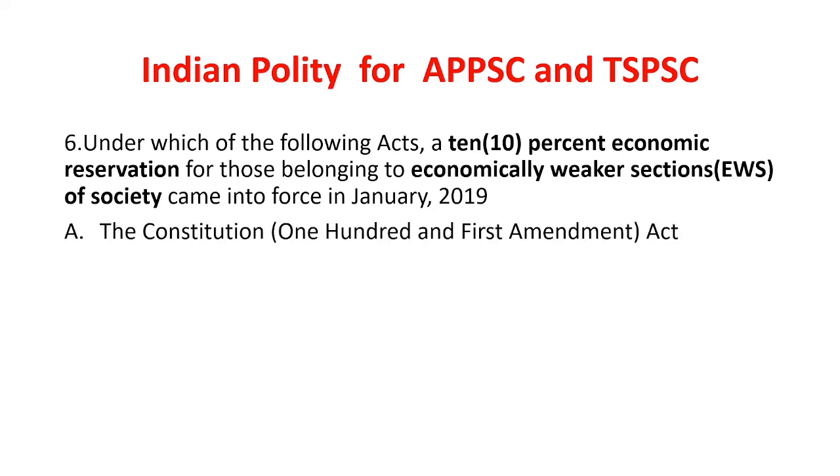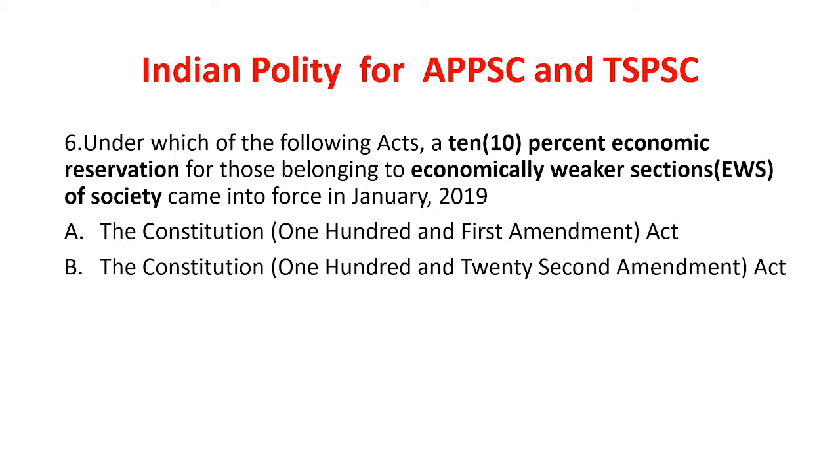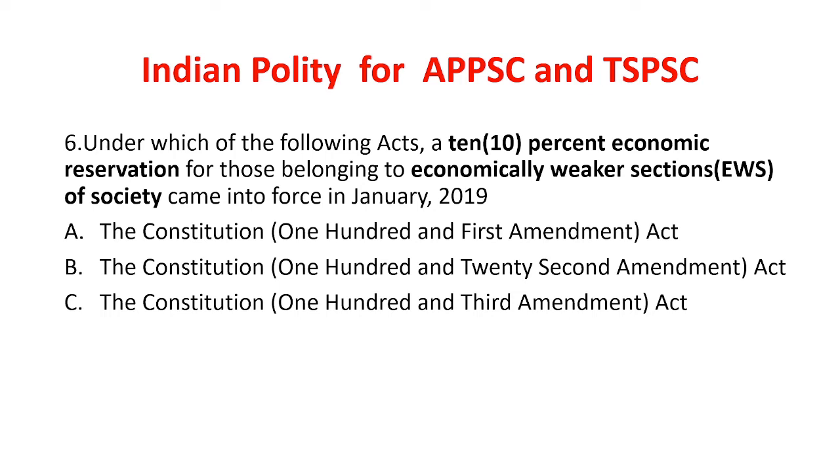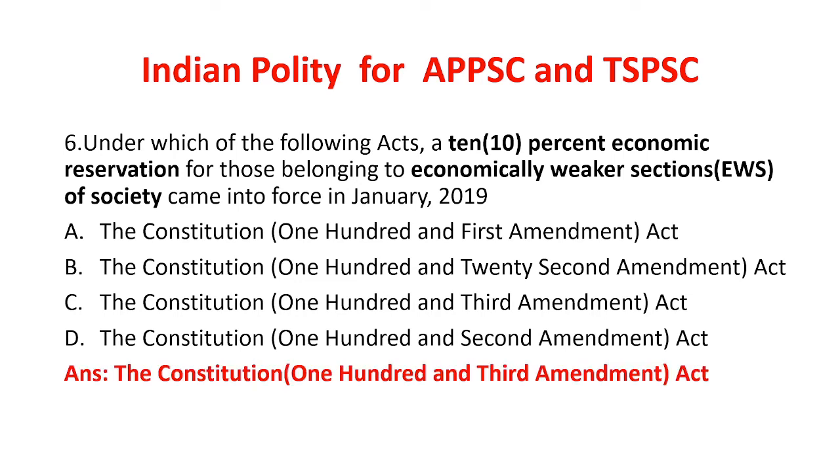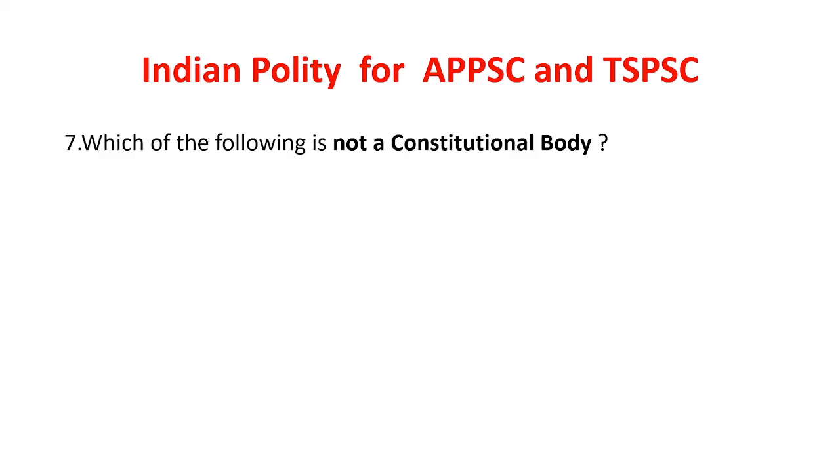The options are the Constitution 101 Amendment Act, 122nd Amendment Act, 103 Amendment Act, and 102 Amendment Act. And the answer is 103 Amendment Act.